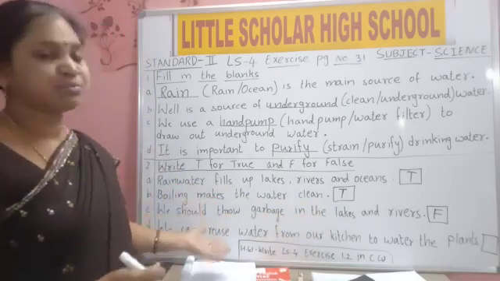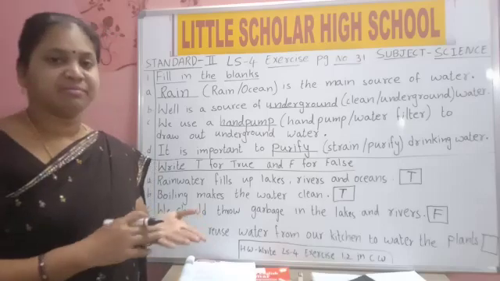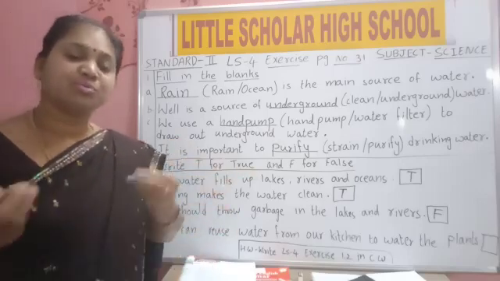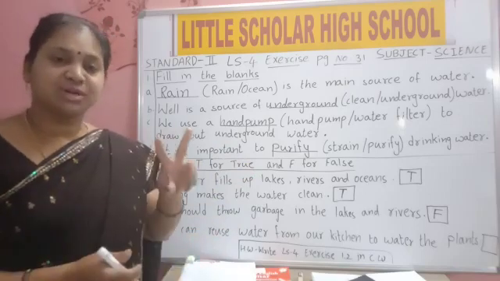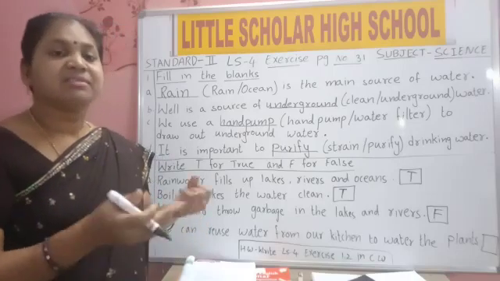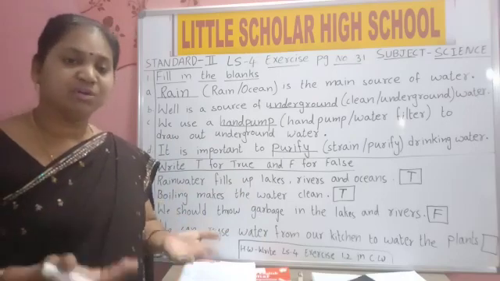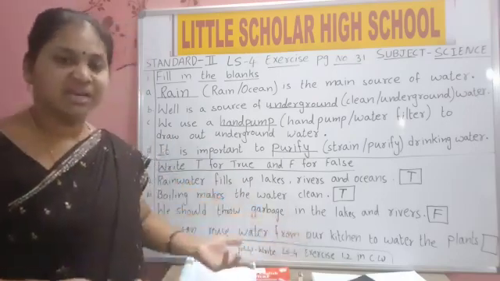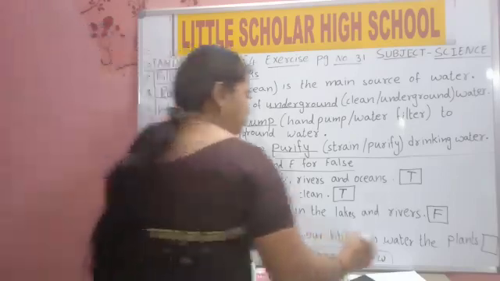We can reuse water from our kitchen to water the plants. We can reuse means again you can use. Now mother will wash vegetables. That leftover water you can pour to plants. In that way we are reusing. Yes, two times we used water now. First for washing vegetables, then that leftover water we are pouring to our plants. In that way we are reusing water. Yes, we can use the water for plants. True.